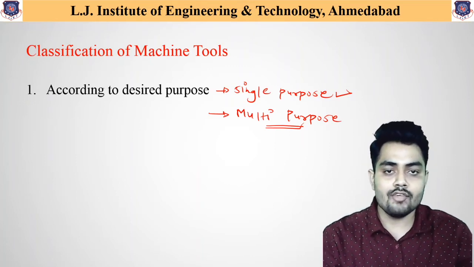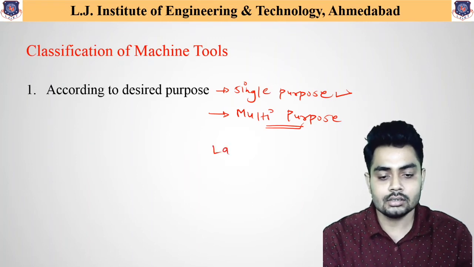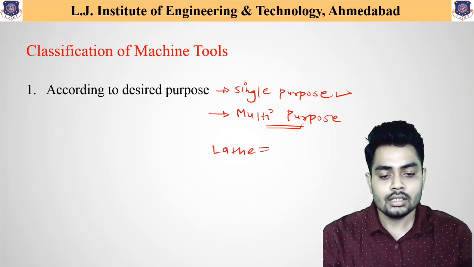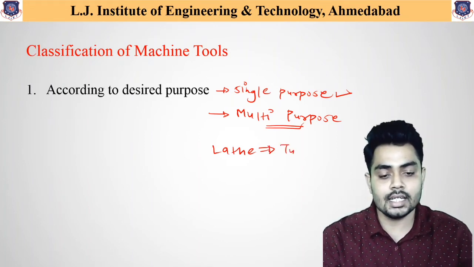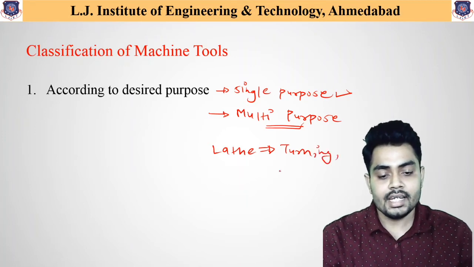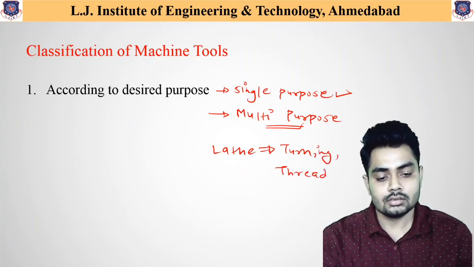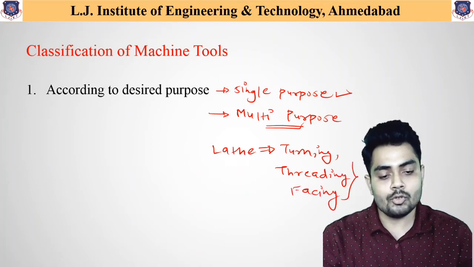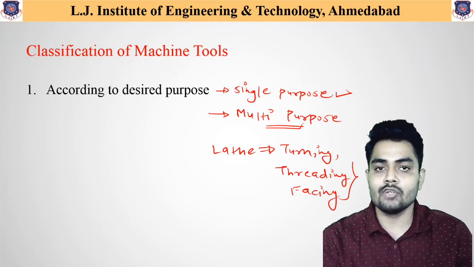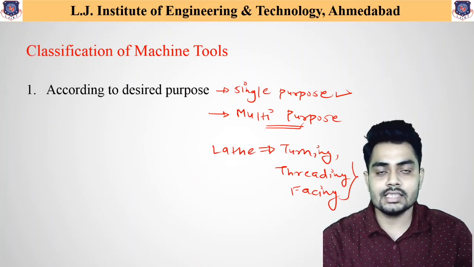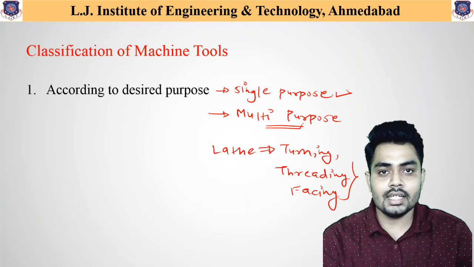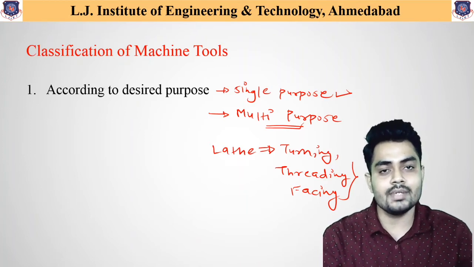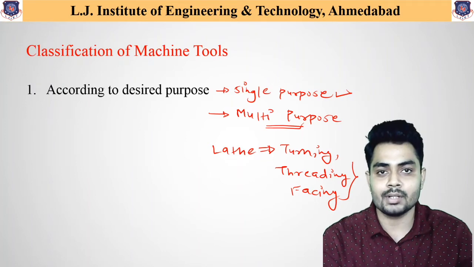If we take the example of lathe machine, we know that in the case of lathe machine, different operations are performed such as turning, threading, maybe facing. All these different operations can be performed very easily on this lathe machine. That's why this lathe machine is called a multi-purpose machine tool. So this is the main variation based on the desired purpose. It may be a single purpose machine tool or it may be a multi-purpose machine tool.